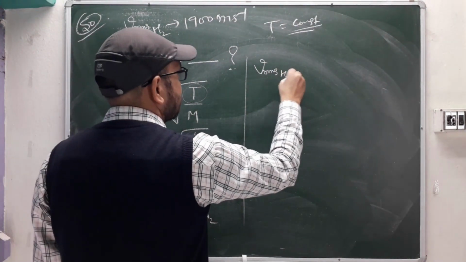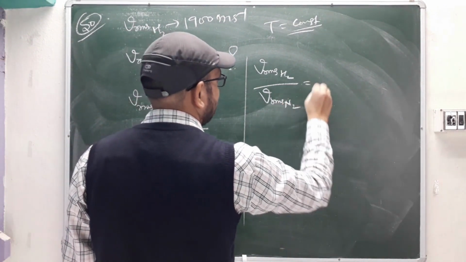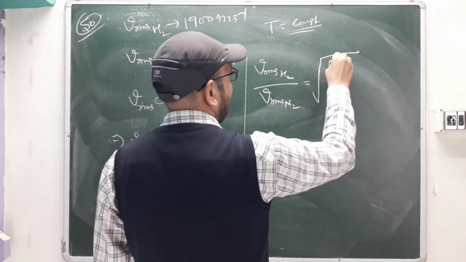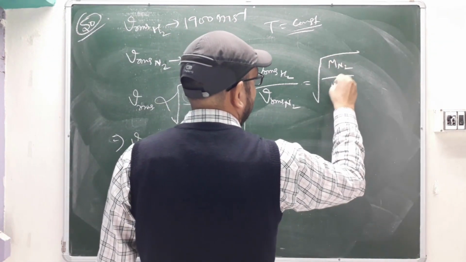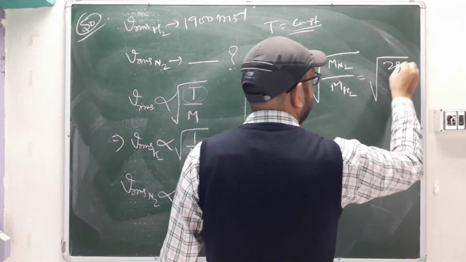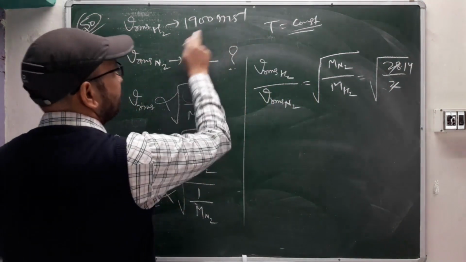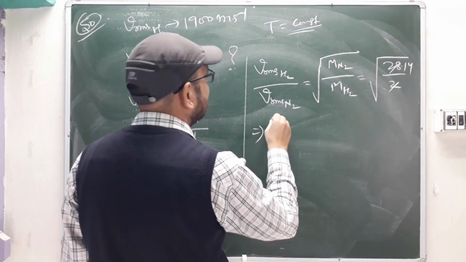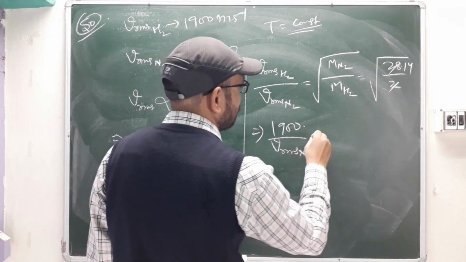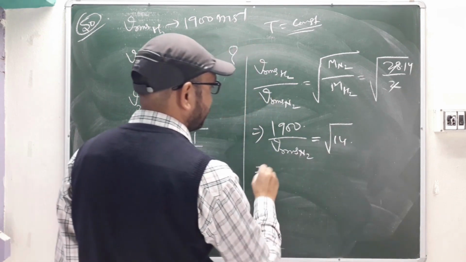VRMS of H2 divided by VRMS of N2 equals the square root of, it will be reversed, MN2 on top and MH2 at the bottom. N2 is 28 divided by 2, so how much is it coming? 14. They have given this value, so we put it in: 1900 divided by VRMS of N2 equals under root 14.